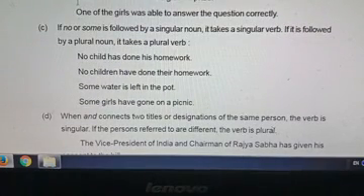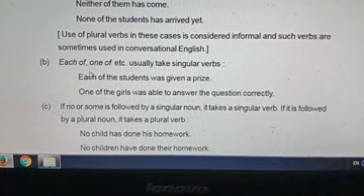Next, each of, one of also takes singular verbs. Each of the students, each of also follows the plural nouns, singular agreement. One of the girls, among the girls, one. Among the students, each one. Each individually it is told. So each of the students was. The students were, each of the students was. Singular agreement. Why? Each of, one of, either of, neither of, none of, if followed by the plural noun, verb is singular agreement.